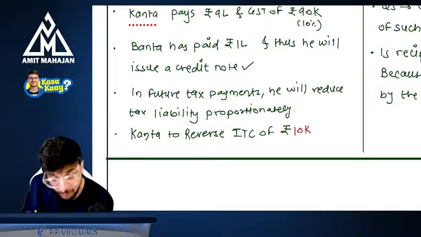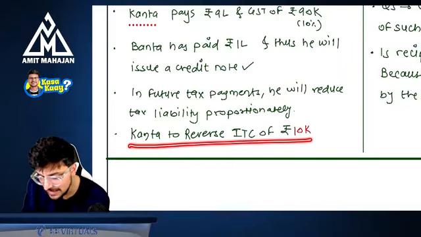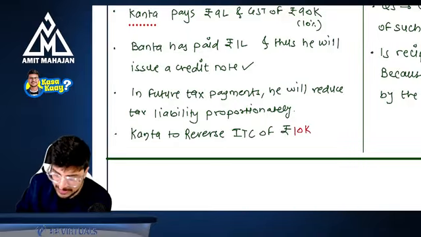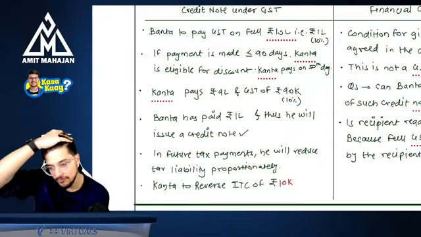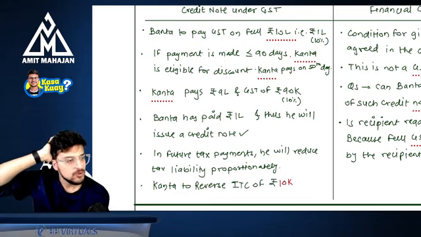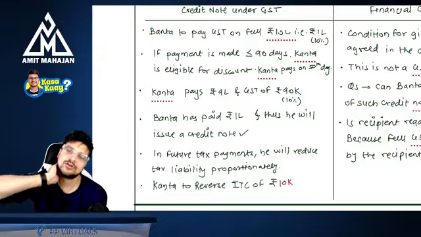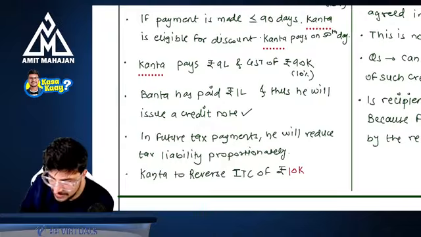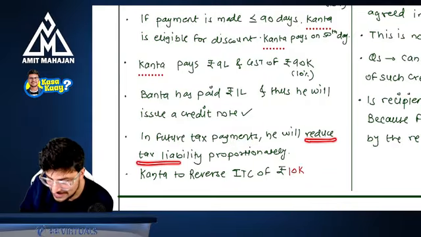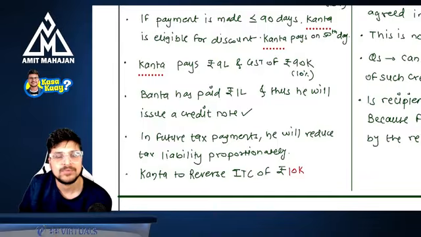Perfect. Now, for this, Kanta needs to reverse the ITC of 10,000. Now the point is, if you read the credit note points, the tax invoice and everything in the chapter, you will understand one thing. In that credit note chapter, they have mentioned when the supplier will be able to reduce the tax liability proportionately.